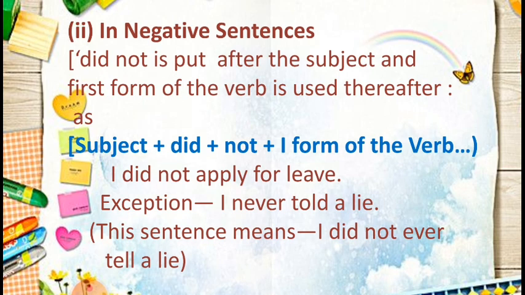So again, if we are using did, then we use the first form of the verb, that is tell. I did not ever tell a lie. Now instead of this sentence we have used never and written I never told a lie.